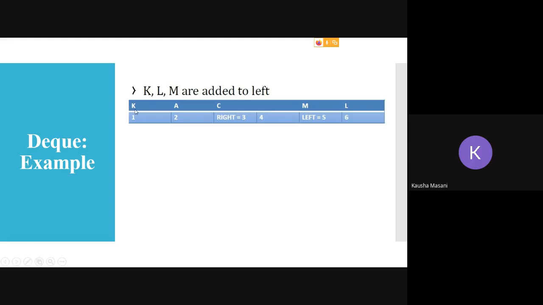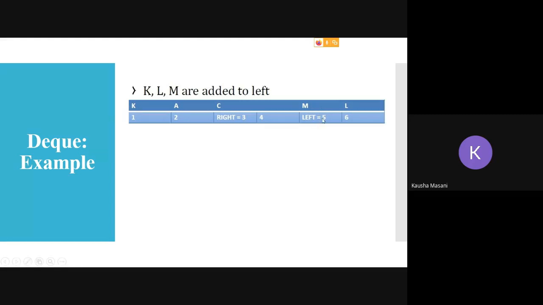Now again, left part of this K will be this part, this 6. Why? Because it is following the function of your circular queue also. Okay, so the left part to this one is back here. So your L is going to be added at index number 6. Again the left part is empty, so M got added.